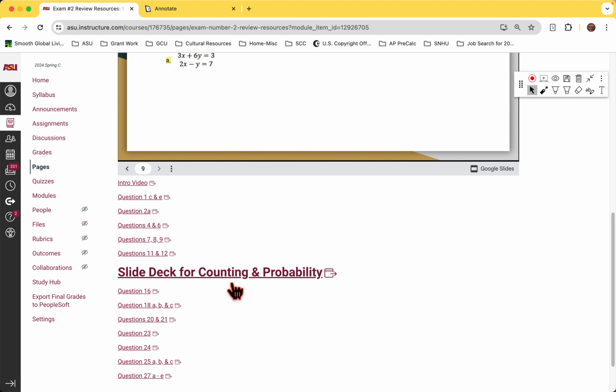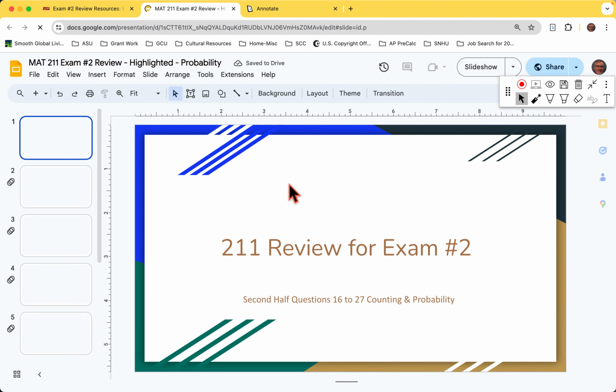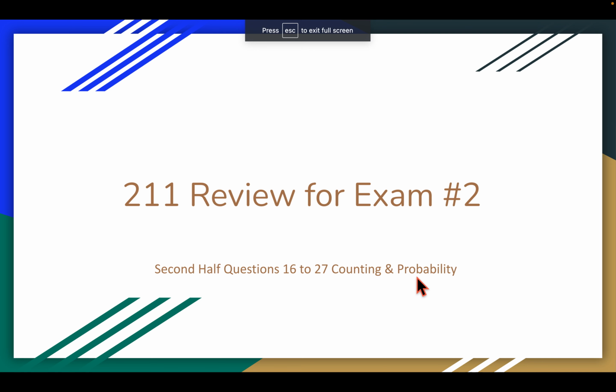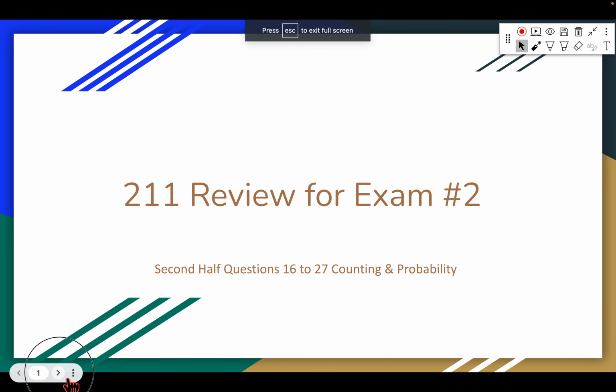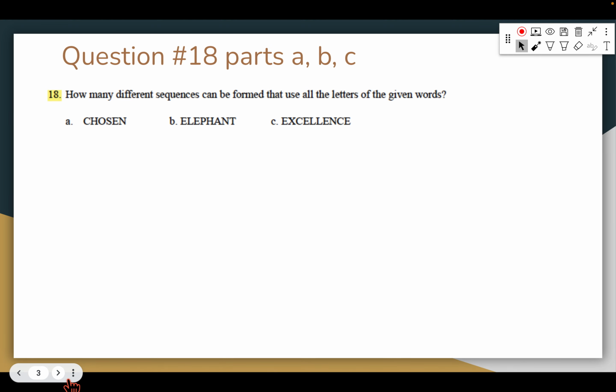Then if you go here, it goes to my Google deck, and if you go to slideshow view, it will give you the highlighted ones, and then it gives you your answer. You could use these to work through questions. There are also videos on each of these.